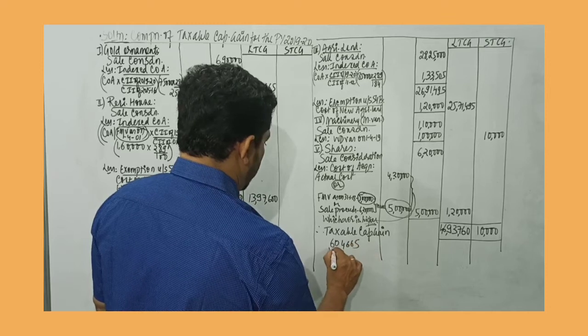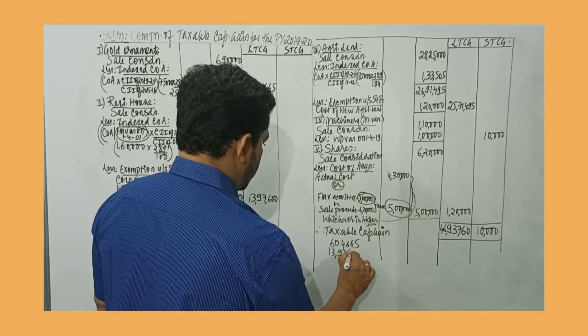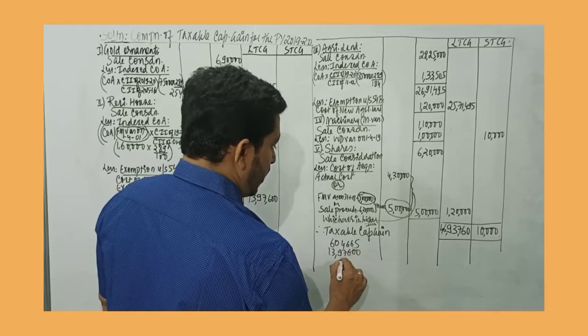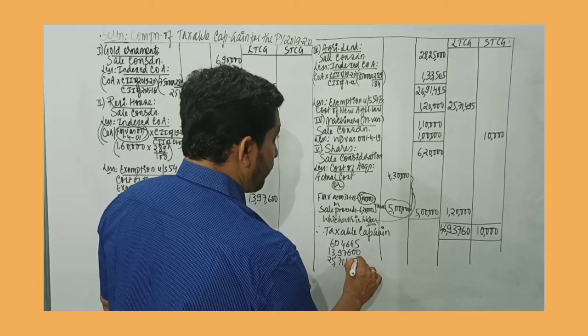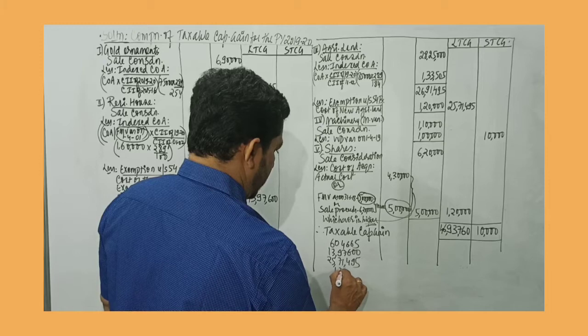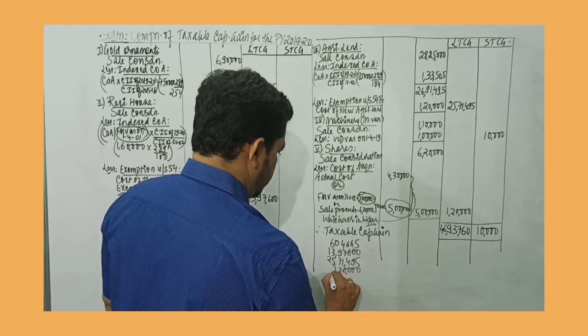6,04,665. We get 13,97,600. Then we have 25,71,495, and we have 1,20,000.